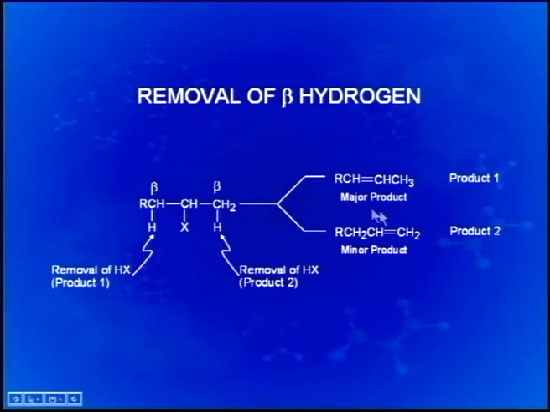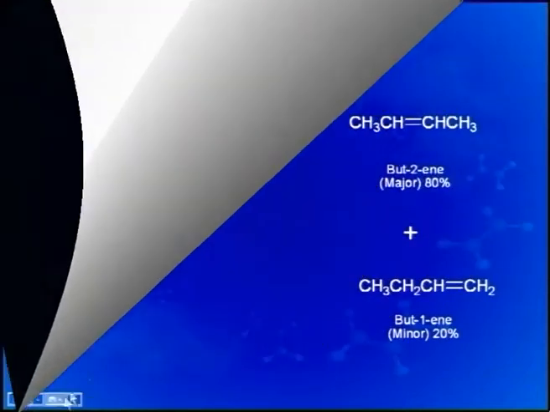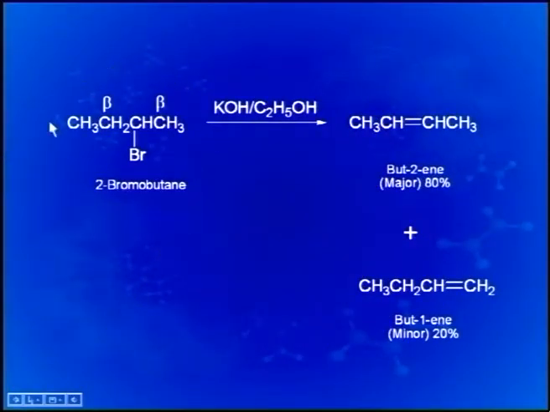Of these two, product 1 is the major product. This reaction shows another alkyl halide with 2 beta carbons, and we see in this case also 2 products, and one of them, 2-butene, is the major product in comparison to 1-butene.